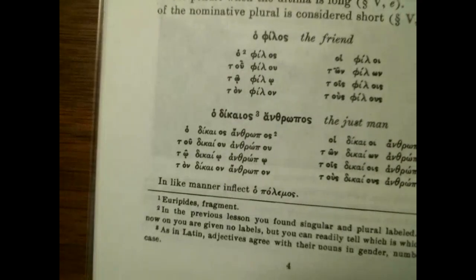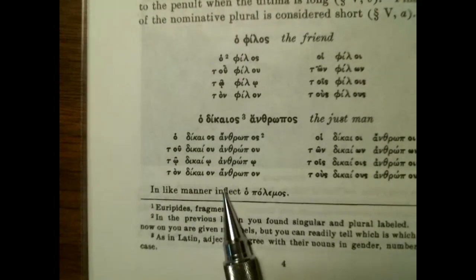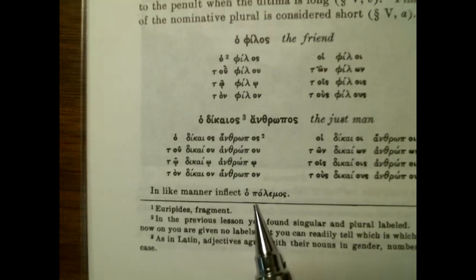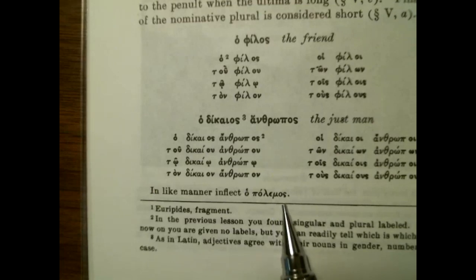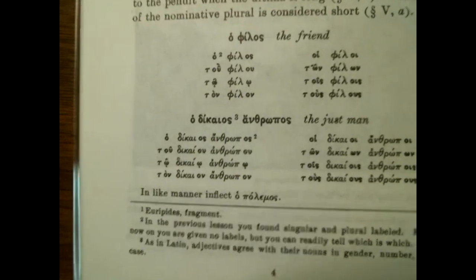All right, so they want us to decline or inflect, that is, bend the ending of polemos, which means war. So they want us to inflect that and or decline it. So let's do that real quick. Let me grab my other pen, piece of paper here, and we'll do that together.